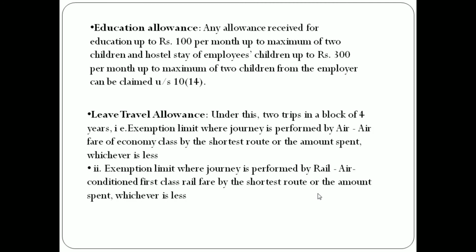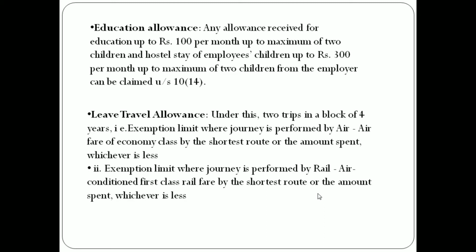And in case of leave travel allowances, under this there are 2 trips in a block of 4 years. In 4 years, 2 trips are exempted. That is the exemption limit where the journey is performed by air.